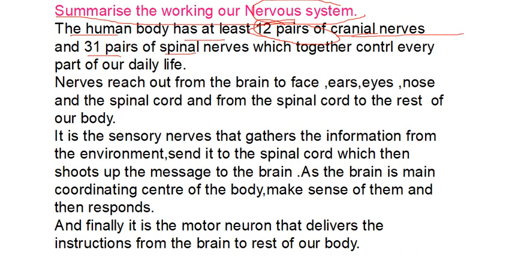The cranial nerves emerge from the brain and the spinal nerves emerge from the spinal cord. In total, 12 pairs of cranial nerves and 31 pairs of spinal nerves, which together control every part of our life. Every work of life is controlled by these nerves.